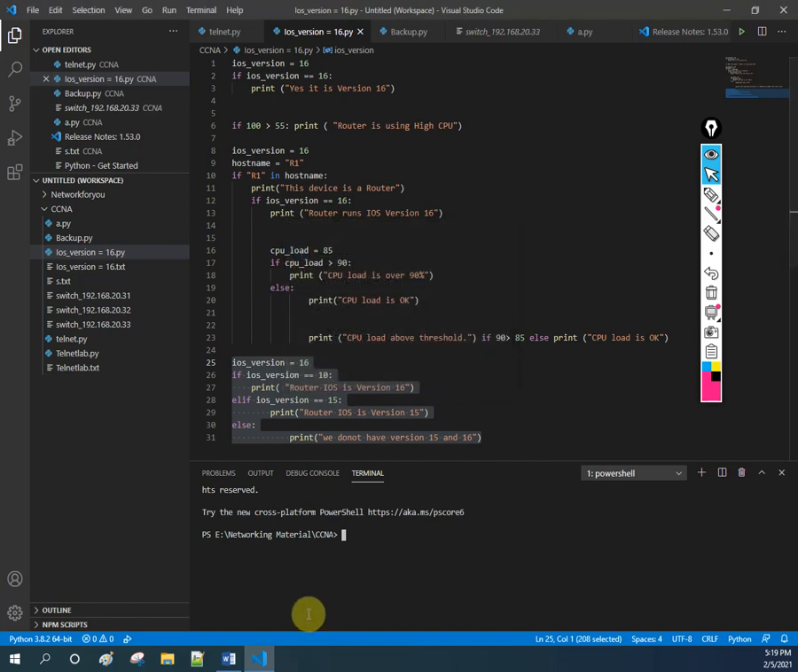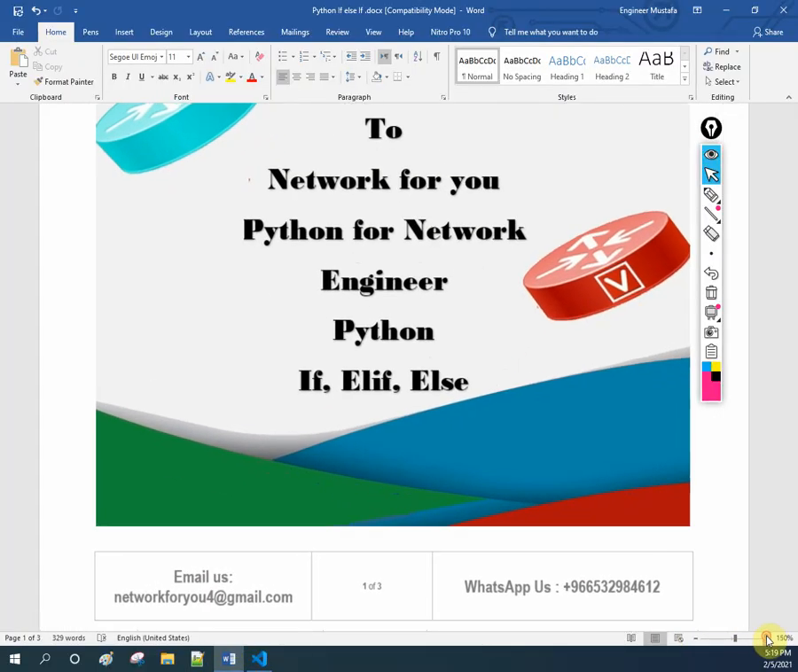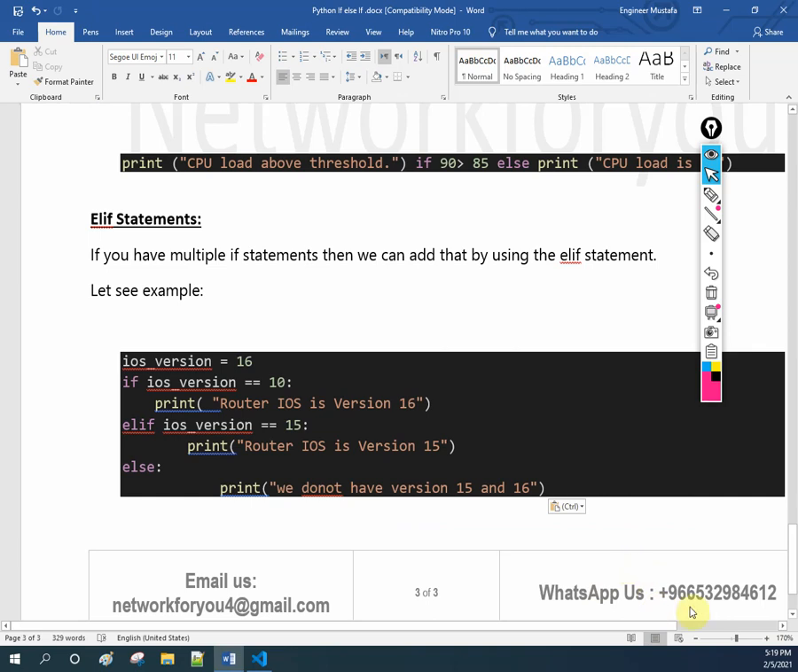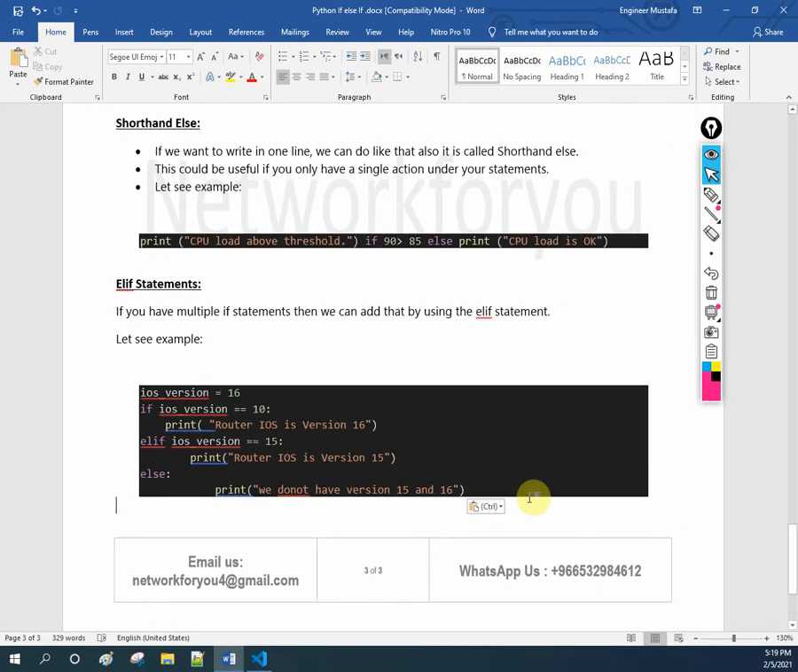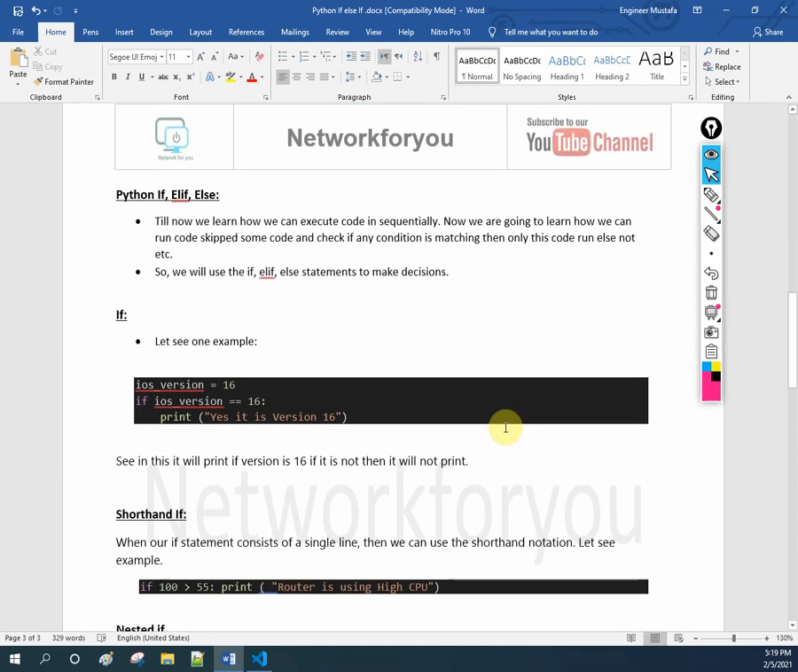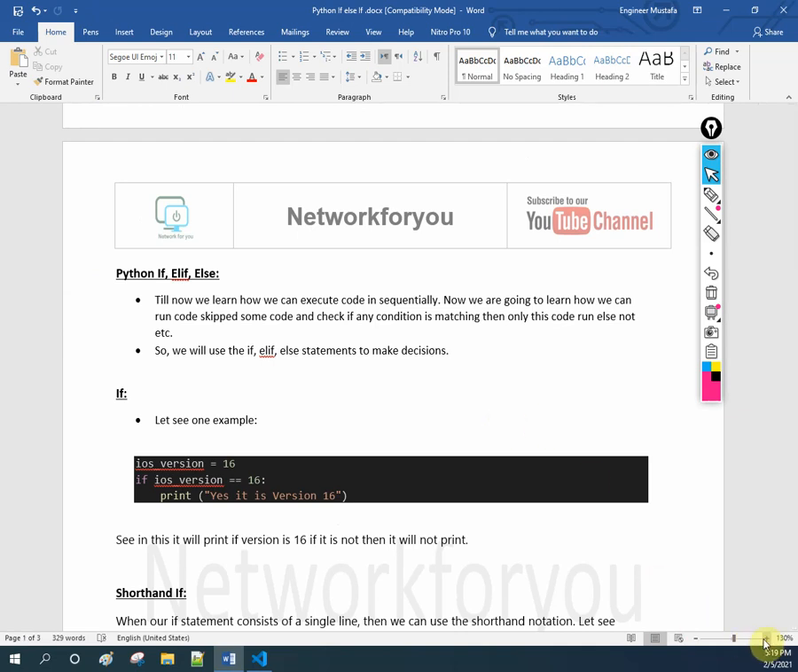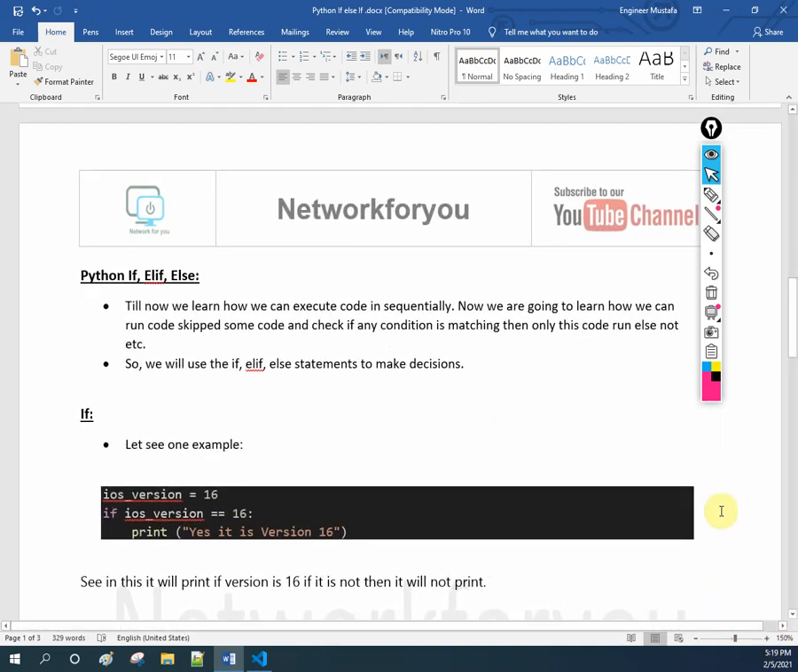Okay, so let's first of all discuss the theory, what I wrote here. Here we are learning the if, else if and else. So we are going to discuss that one. Let me show you here. If you see here, Python if, else if and else. Let me make a little zoom.